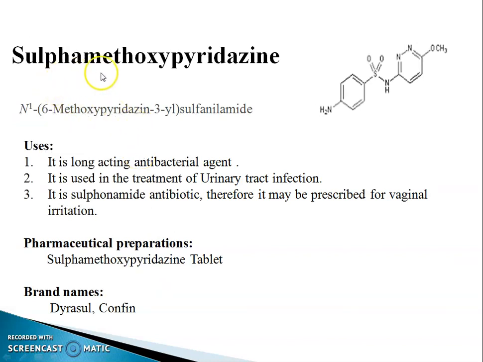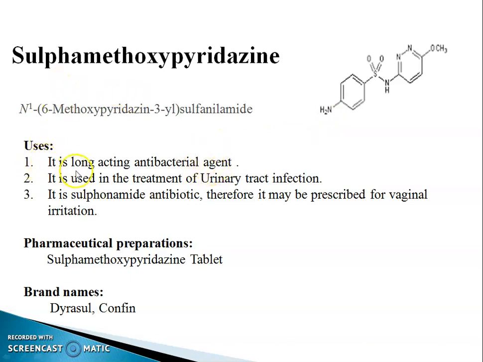The next drug is sulfamethoxypyridazine. This is the structure. The chemical name is N1-6-methoxypyridazin-3-yl sulfanilamide. Chemical property: as it contains a primary aromatic amino group, it undergoes diazotization and yields a diazotized compound.